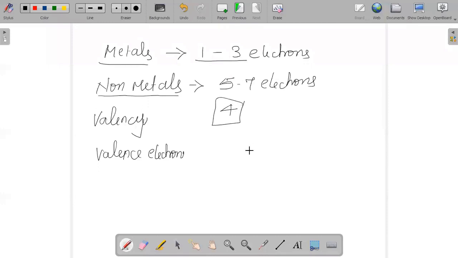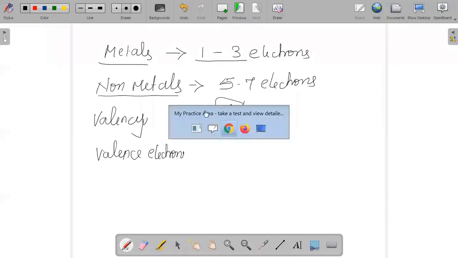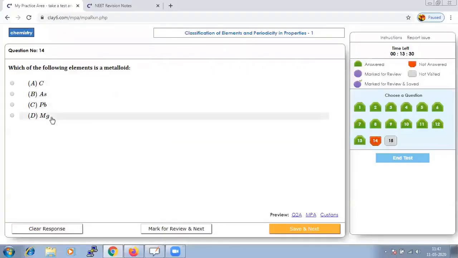So when you write the electronic configuration for the given options, the element which has 4 valence electrons will be categorized as the metalloid. Let us save and go to the next.